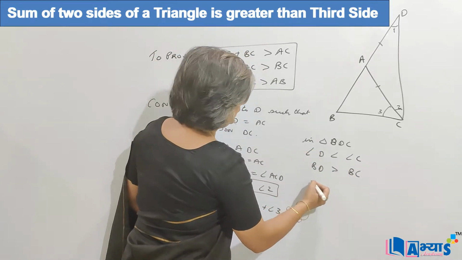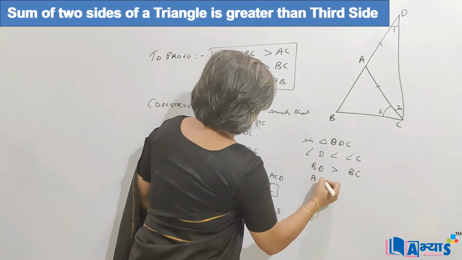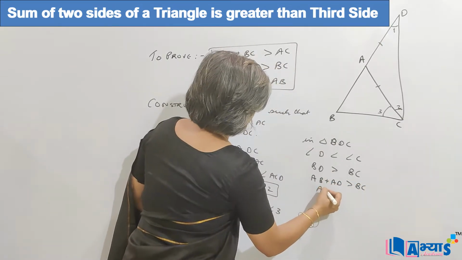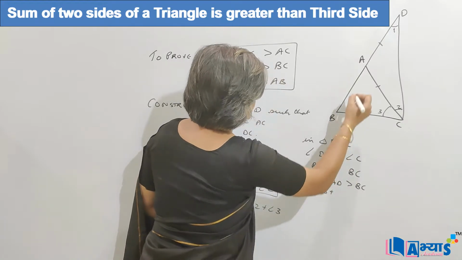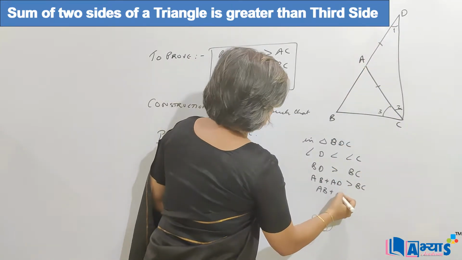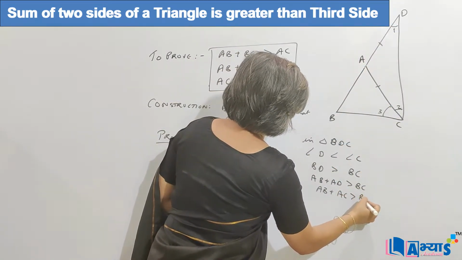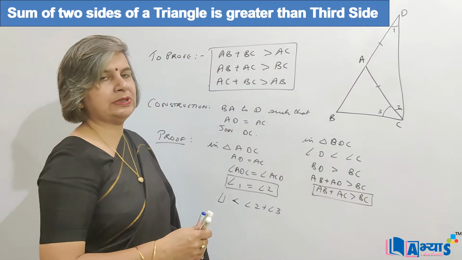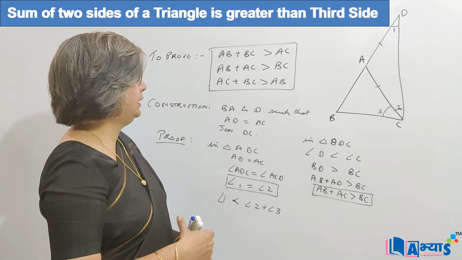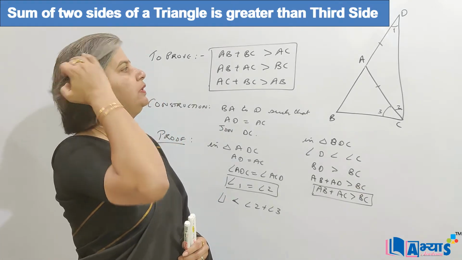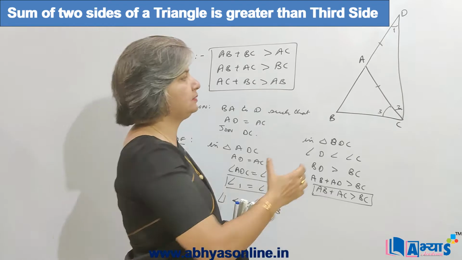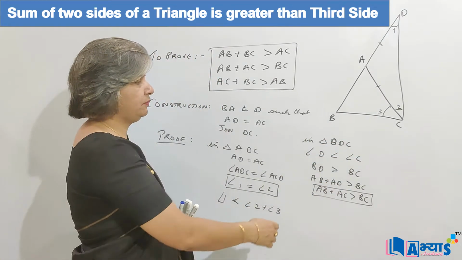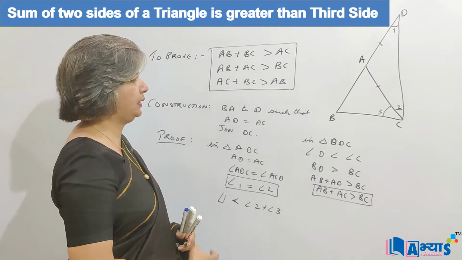Now we know that BD is equal to AB plus AD, which is greater than BC. Because AD is equal to AC, we can replace it with AC, so AB plus AC will be greater than BC. So we have proved that the sum of two sides, AB plus AC, is greater than BC. This is how we can prove that the sum of two sides is greater than the third side. In this way we can prove the other two inequalities also.